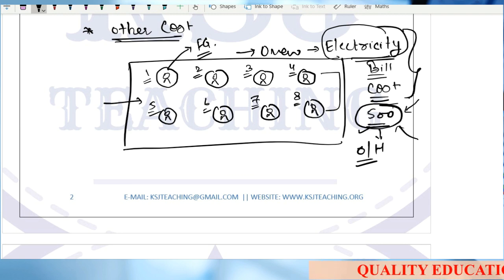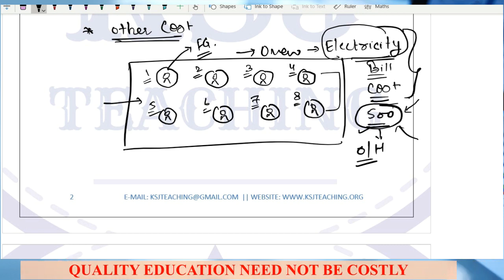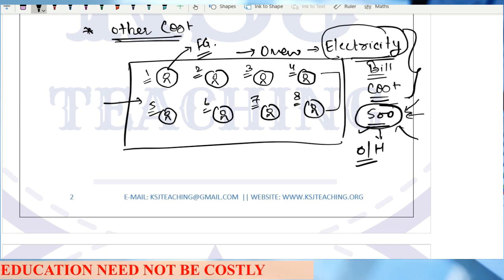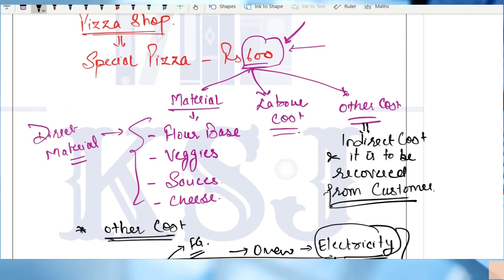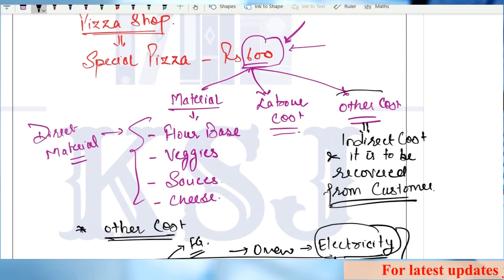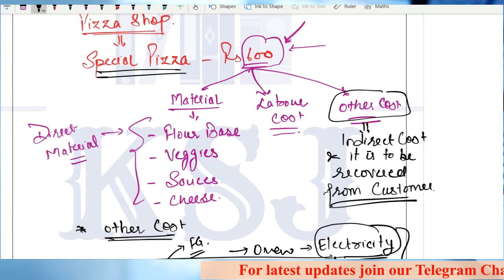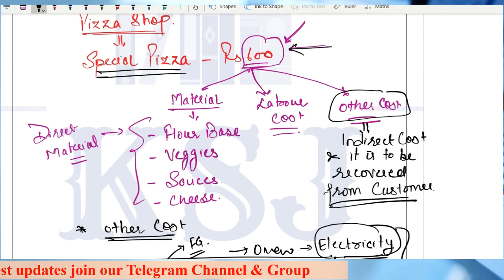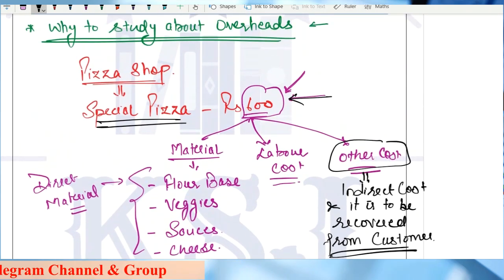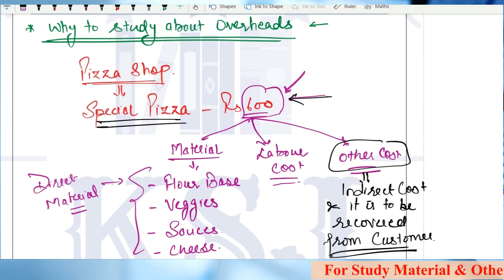And if I have to recover this cost from my customer, I will have to identify it in one unit. If you want to recover this 500, obviously you will have to distribute this 500 among all the pizzas. Only then you can recover it from customer. If you don't know the other cost in making this special pizza, then you will not be able to set this price of 600. Clear? So that is the purpose of studying overhead costing, so that all the indirect cost which cannot be directly identified in one unit.